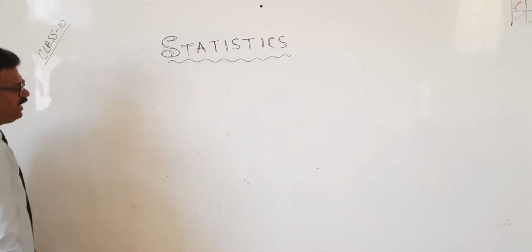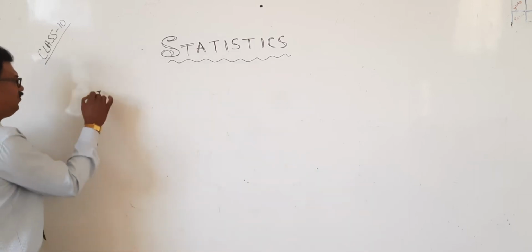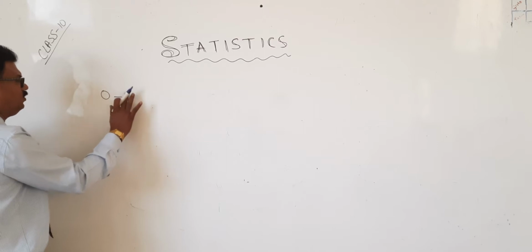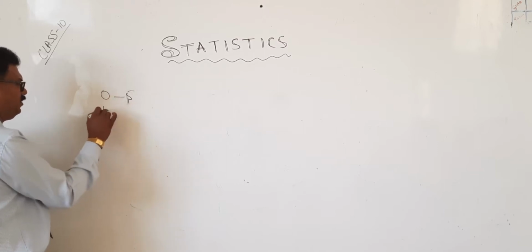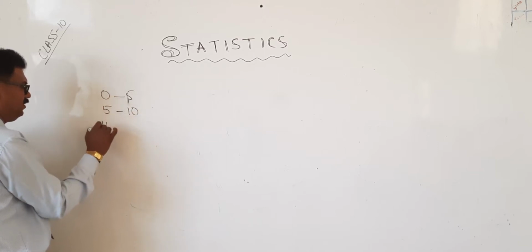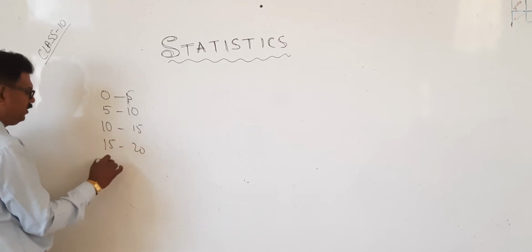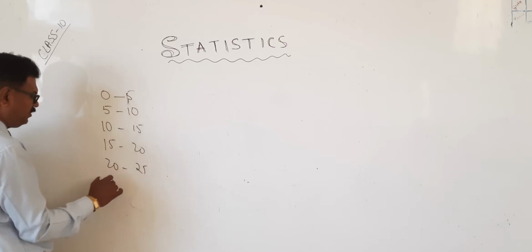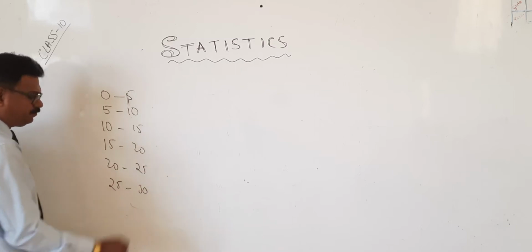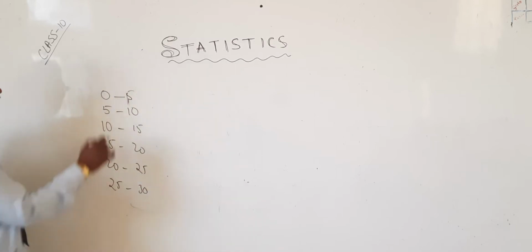Right. In this grouped data, what are we going to learn? For example, 0 to 5, 5 to 10, 10 to 15, 15 to 20, 20 to 25, 25 to 30. This is the class interval.